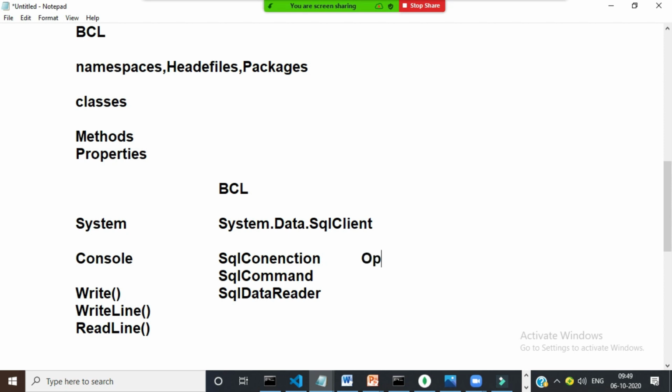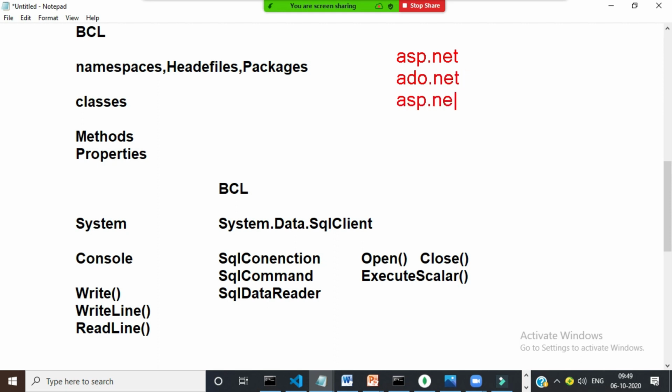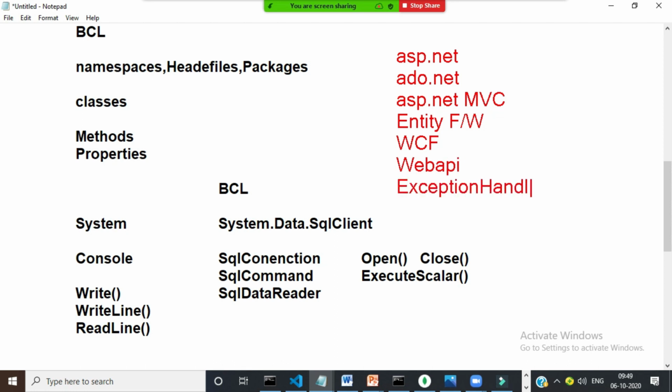Under these classes, you have some ready-made methods, like the Open method, the Close method, and the ExecuteScalar method. A lot of methods are there. So Microsoft is telling developers, when you work with ASP.NET, ADO.NET, ASP.NET MVC, Entity Framework, WCF, Web API, exception handling, collections, generics, threading, files, a lot of predefined concepts are there.